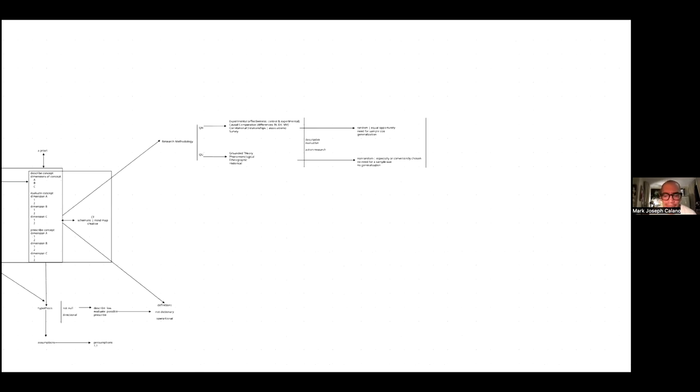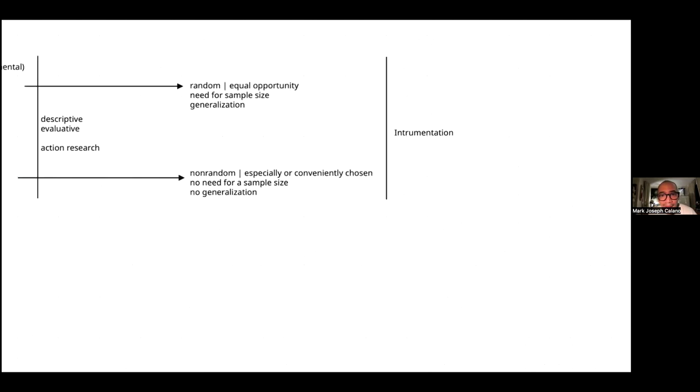Now, another thing we need to look at is instrumentation. And when we start talking about instrument, ano ba yan? Halatang alas 3 pa lang ng umaga.